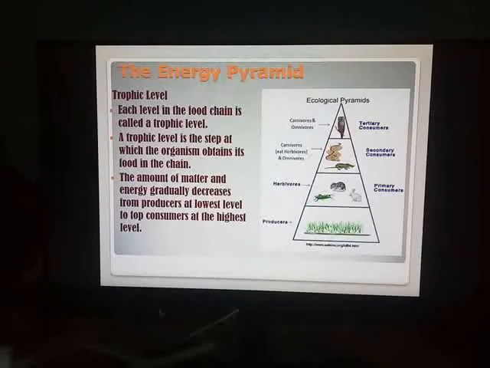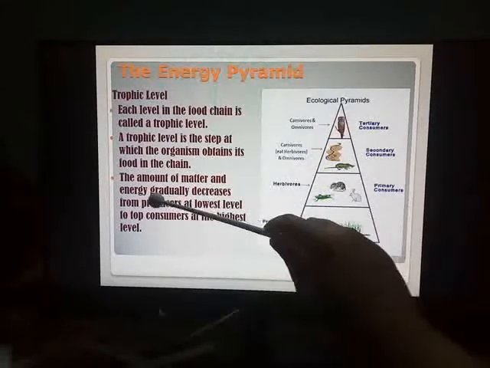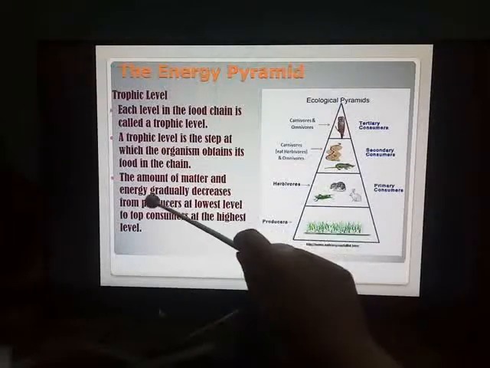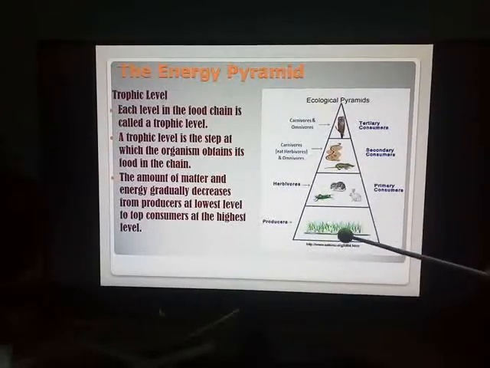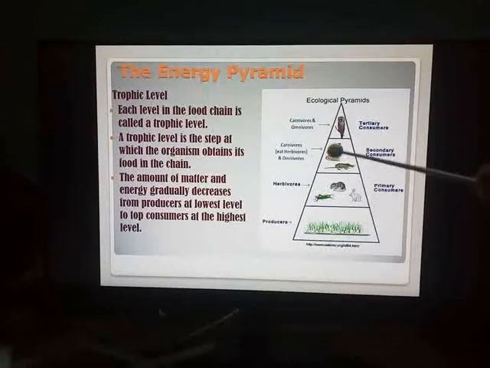Chain means, as we had seen last time, a link between different levels, and to survive within the link you have to find the source of food. Now here you can see the amount of matter and energy gradually decreases from the producers at the lowest level to the top consumers at the highest level.